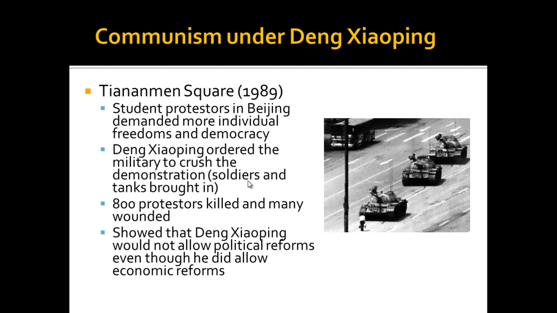Another key event that happened under Deng Xiaoping, besides the four modernizations, was the Tiananmen Square massacre. All right, in 1989, you're going to see a lot of economic reforms and increased contact with the West lead some Chinese to demand greater political freedom as well. So in the late 1980s, students, workers, and other people are creating a democracy movement similar to those that we're going to see in Europe at the end of the Cold War. Remember, 1989 is when the Berlin Wall falls. It's the end of the Cold War, just about. All right, it's really not till 1991, but you can see this is the same period we're talking about here.